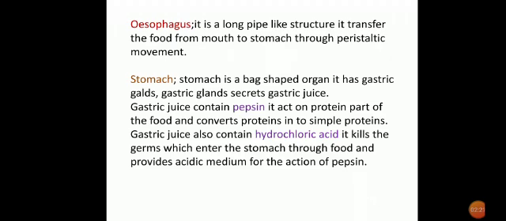Gastric juice contains pepsin. It acts on protein part of the food and converts protein into simple proteins. Gastric juice also contains hydrochloric acid. It kills the germs which enter the stomach through the food and provides acidic medium for the action of pepsin.